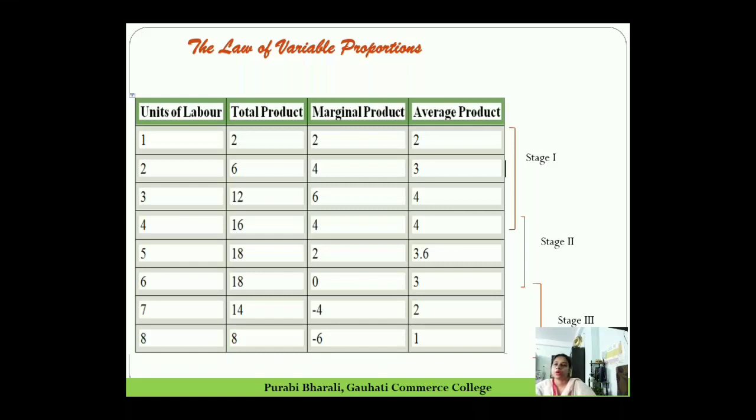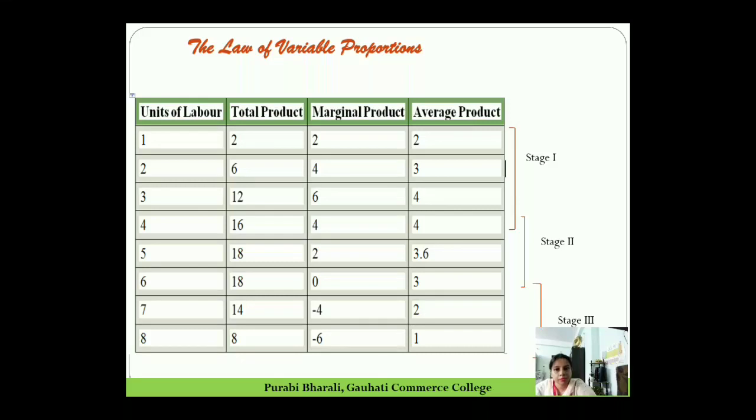So here, with the help of this table, we can easily find out the three different stages of the law of variable proportion. You see, we have employed up to 8 units of labor, and we have shown total product, marginal product and average product. You can see in this table that up to 1, 2, 3 units of labor, the marginal product is increasing and average product is also increasing.